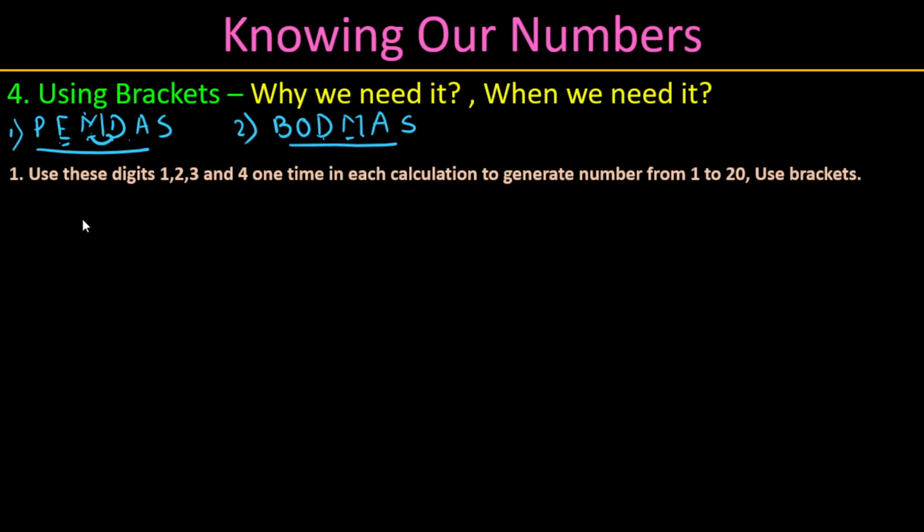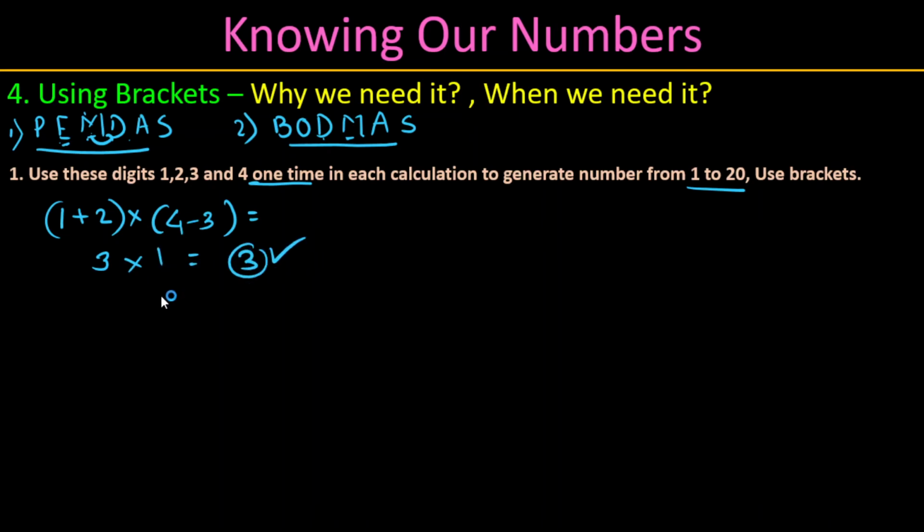They are asking us to use these 4 digits, 1, 2, 3 and 4, one time only in each calculation, to generate numbers from 1 to 20. Use brackets. So for example, 4 minus 3, how much? 3 into 1 equal to 3.